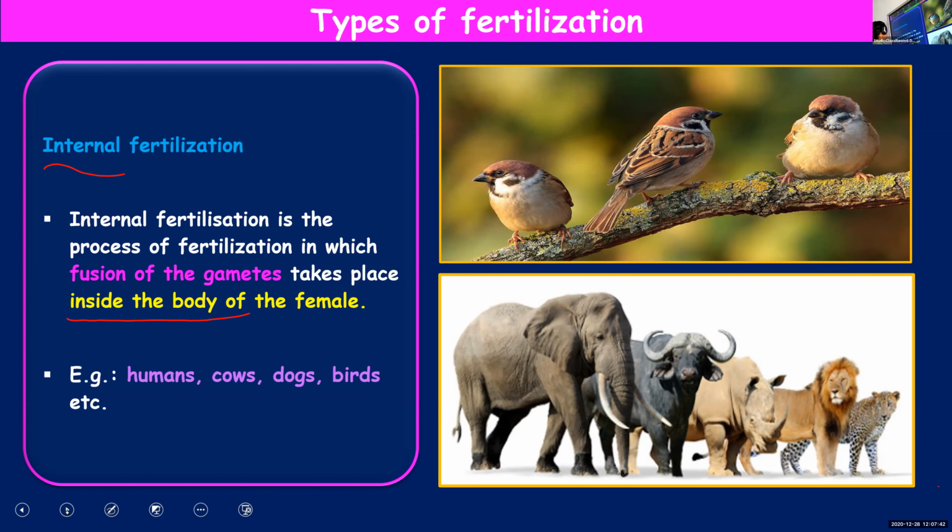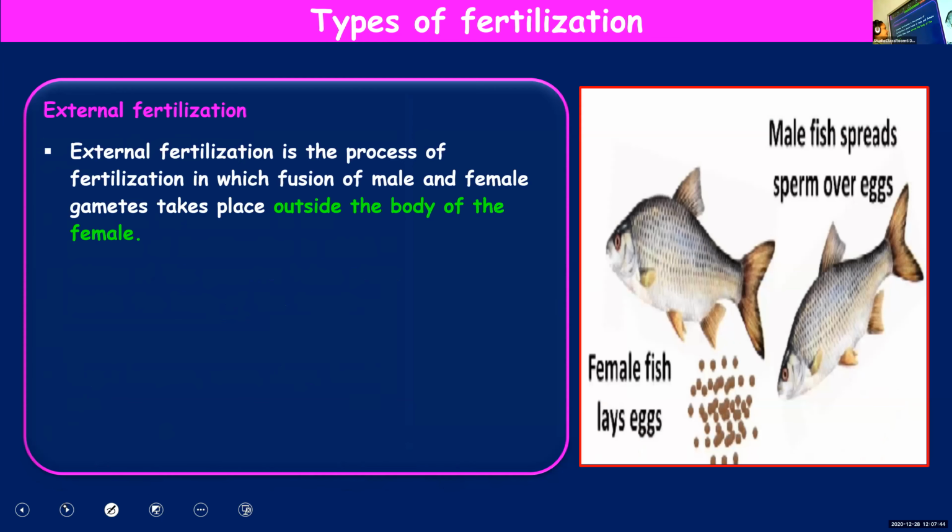Now let's see external fertilization. External fertilization, same as we said, is a method or a type of fertilization where the fusion of gametes is taking place outside the body of the female, not inside, outside.